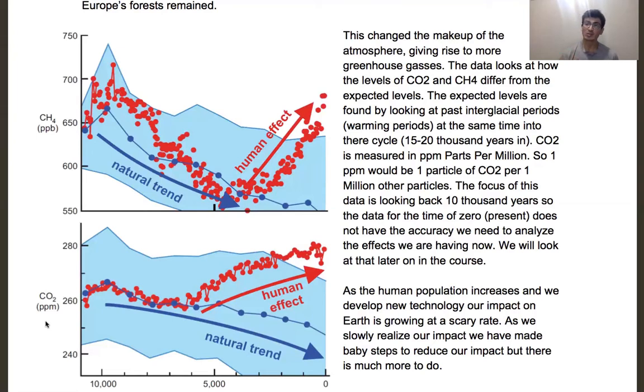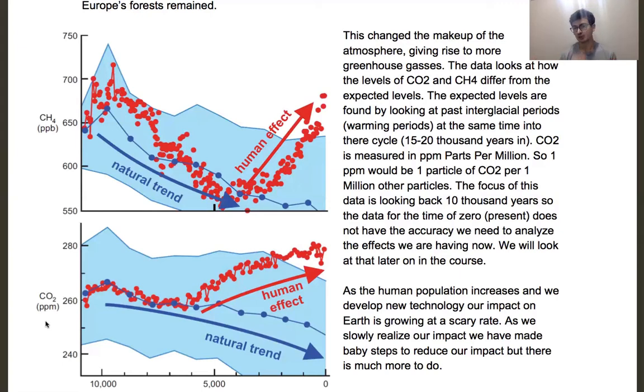So it's not like there's only CO2, but because CO2 is a very efficient greenhouse gas that traps a lot of energy, small changes can have a drastic impact on the climate. This data is really focusing on 10,000 years ago to maybe 100 years ago.